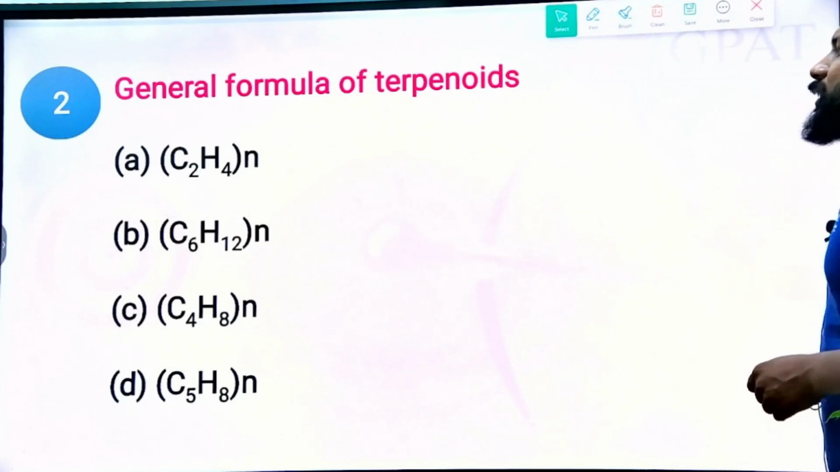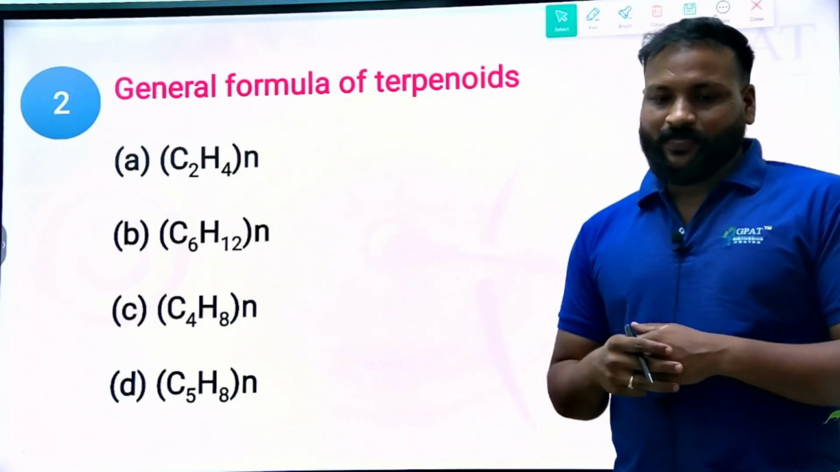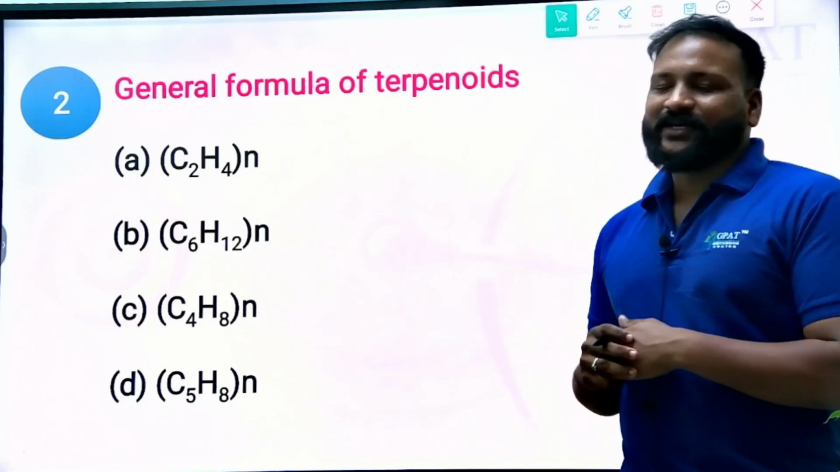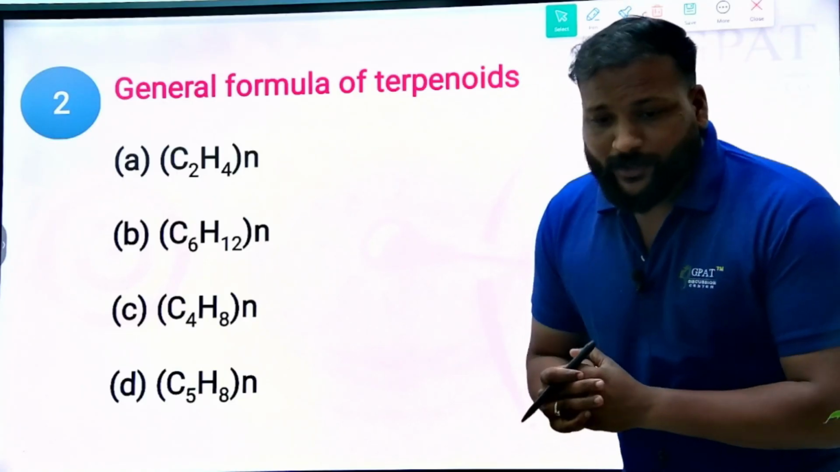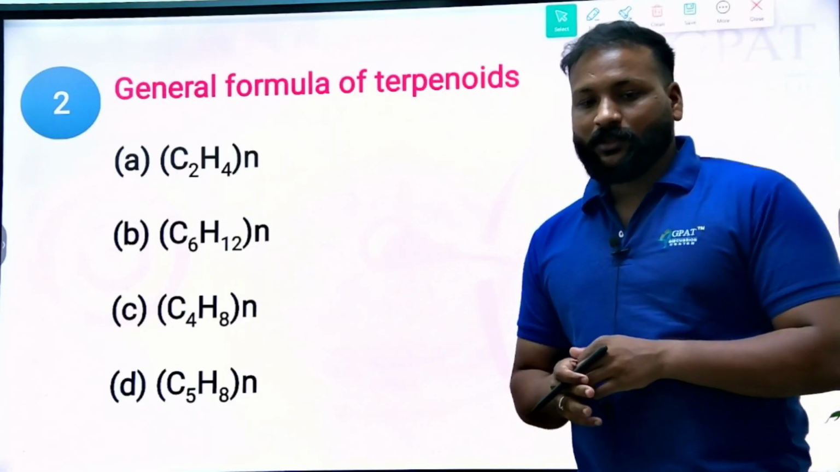The general formula for the terpenoids: option A, C2H4N, B, C6H12N, C, C4H8N, and D, C5H8N. What is the right answer? Please comment below.